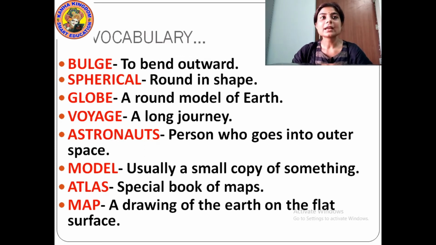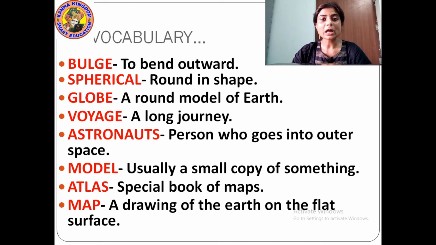Then the second word is spherical. S-P-H-E-R-I-C-A-L. Spherical. The meaning of spherical is round in shape. It is not perfectly round, but the shape of the spherical is round. Understood?